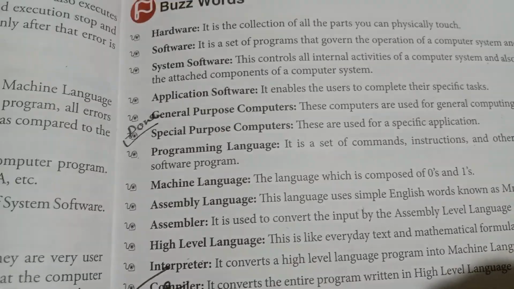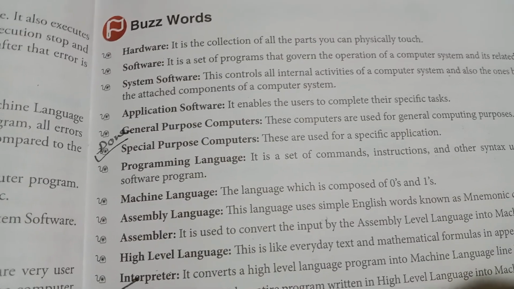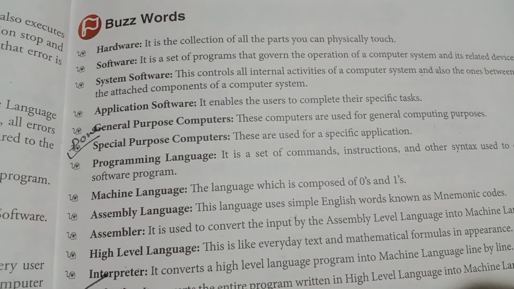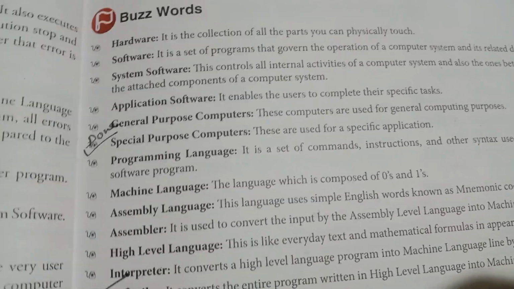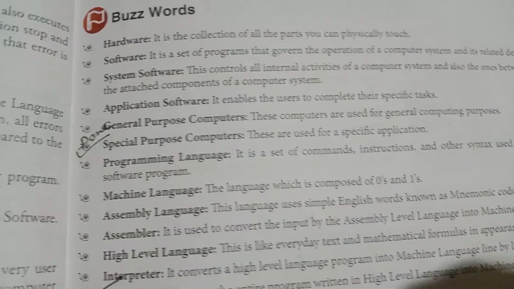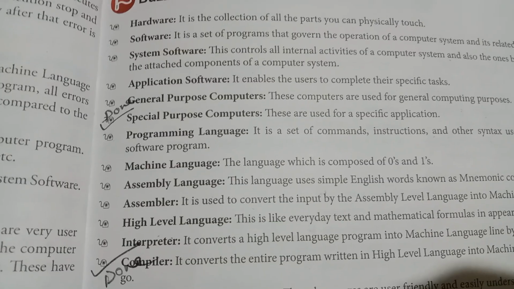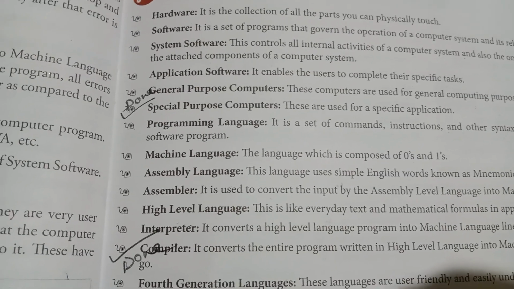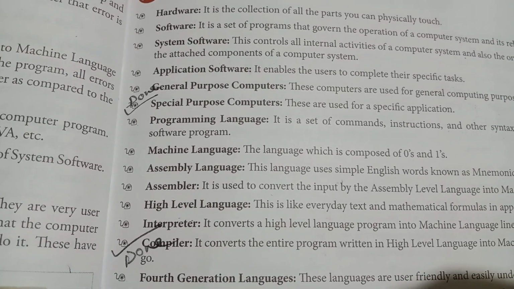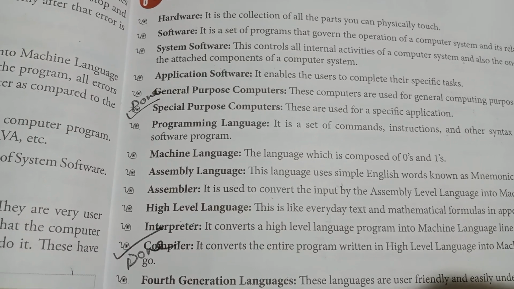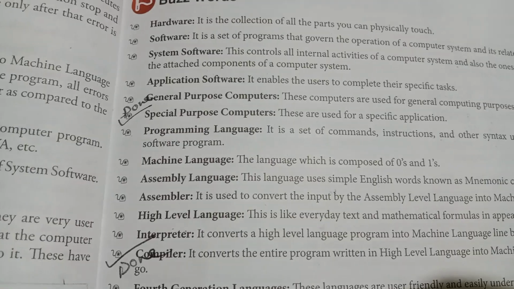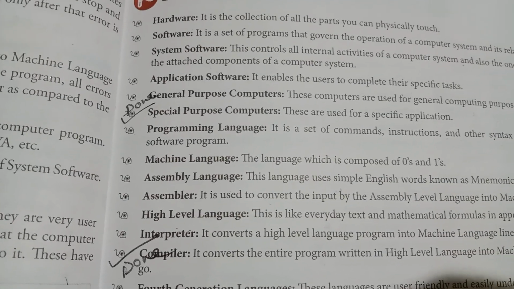It is a set of programs that governs the operations of a computer system and its related devices. That is called software. And the system software controls all internal activities of a computer system, and also the ones between all the attached components of the computer system. These are called system software.